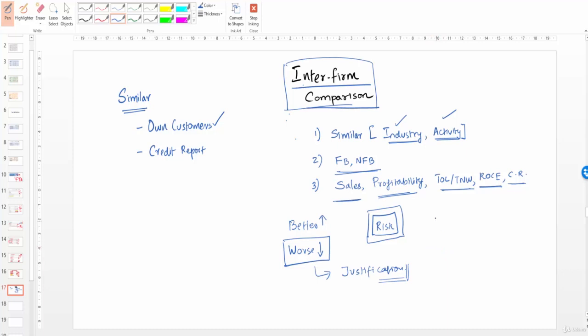I mean the other benefits in terms of the risk mitigation measures they have taken. This should be the primary factor, along with their future plans. At present they may not have very attractive ratios, but they have a wonderful plan ahead, and they are capable of achieving it. That has got to be justified. Then cost benefit analysis: what is the benefit for the bank if they are going to consider such a risky customer in their portfolio? All those have got to be explained.